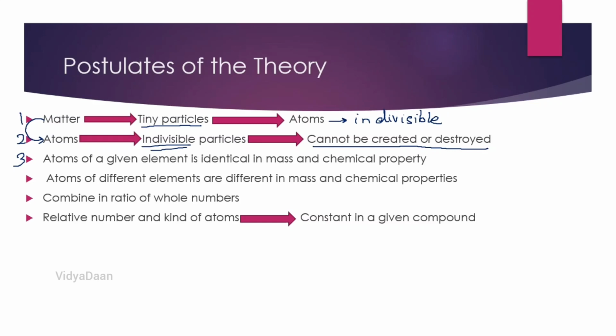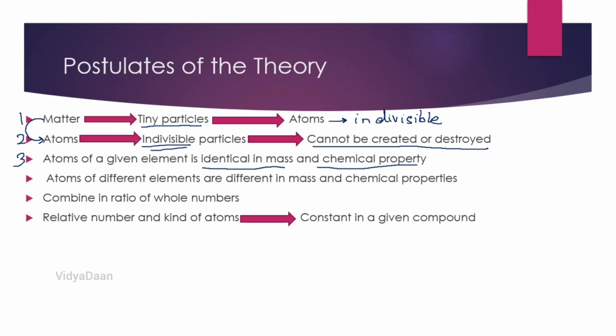Both the drops of water are the same. They both weigh the same, and chemically also, they both have the same properties. And that is exactly what is said in the third point. Atoms of a given element are identical in mass and chemical property.